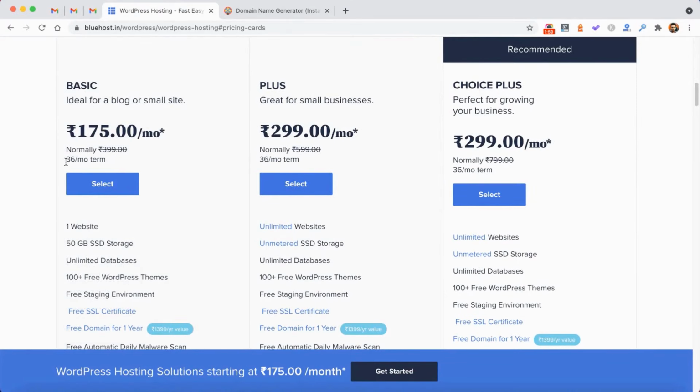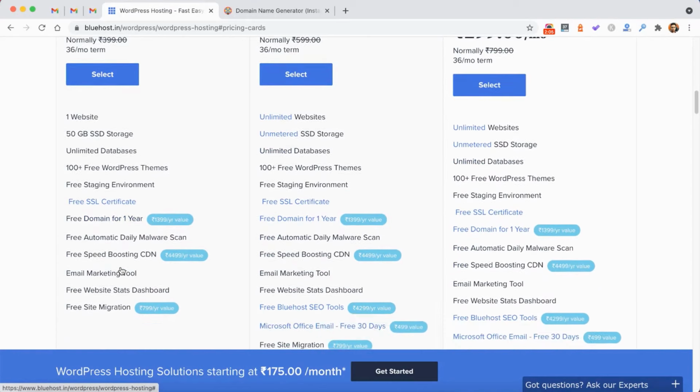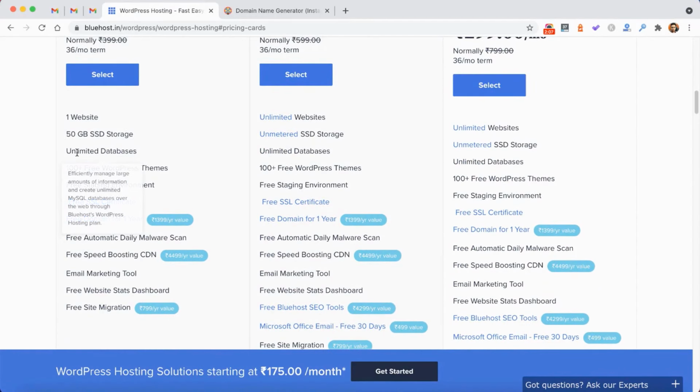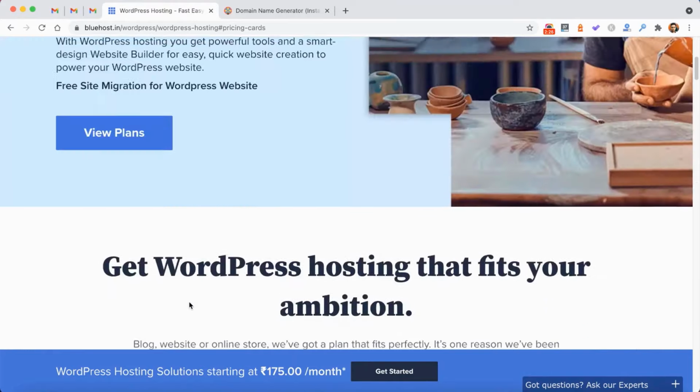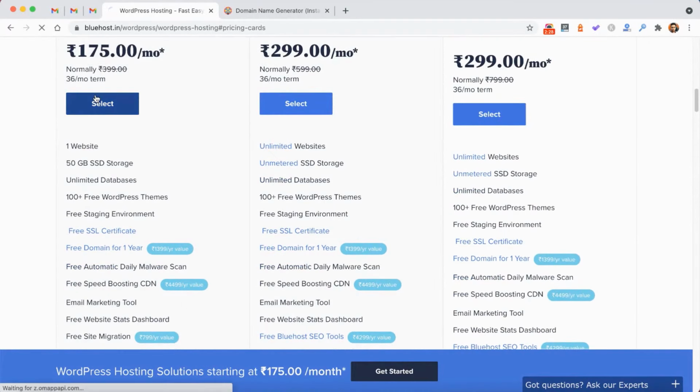In the basic plan you get only one website, and paying for 36 months you will get it for 175 rupees per month. You get 50 GB of SSD, unlimited databases, 100 free WordPress themes, free staging environment, free SSL certificate, and free domain for 1 year. This is what I was talking about. You can get the domain for free now, and also you will get free speed boosting CDN and free website migration if you will need help with that.